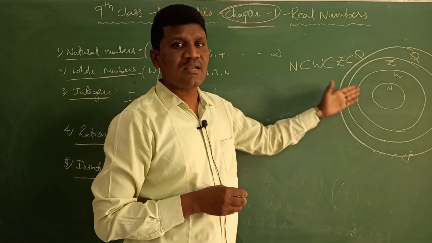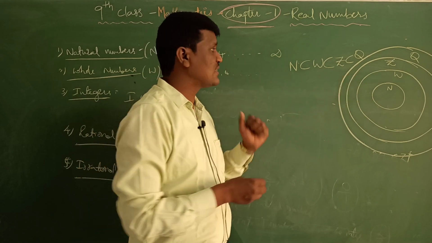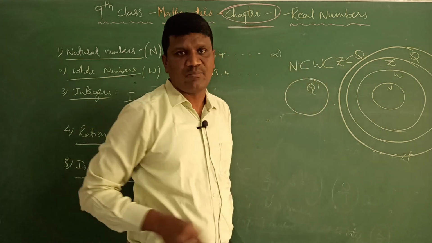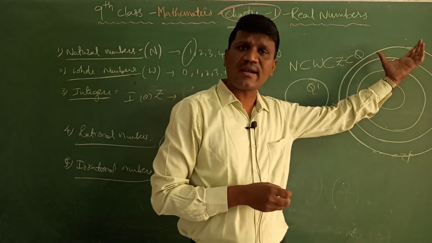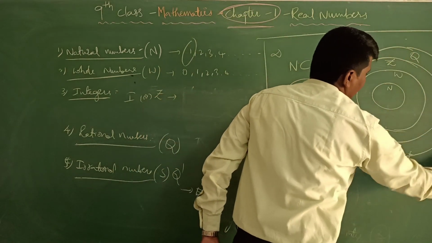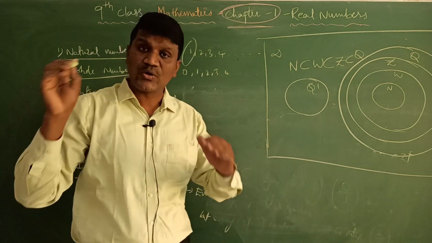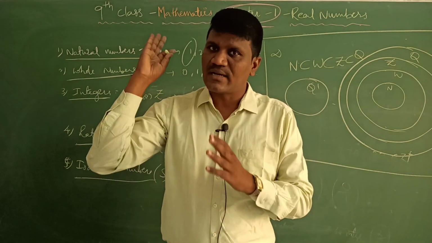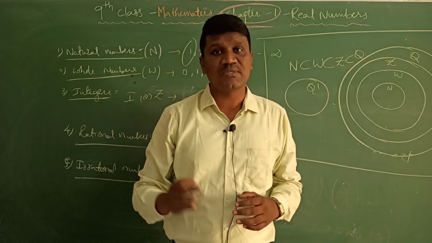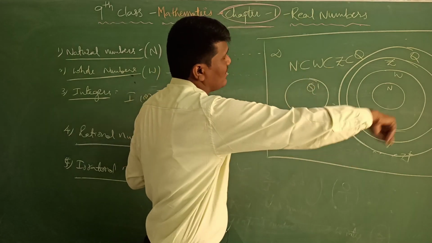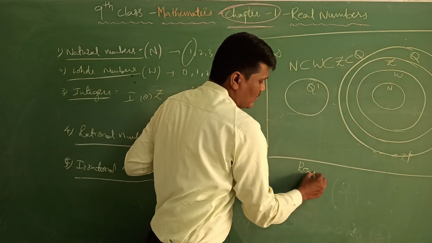Now, what about real numbers? Real numbers are nothing but the remaining numbers as well. This is an irrational number. So these are all rational numbers, and this is an irrational number. The rational and irrational numbers put together we call real numbers. So this total we call real numbers.